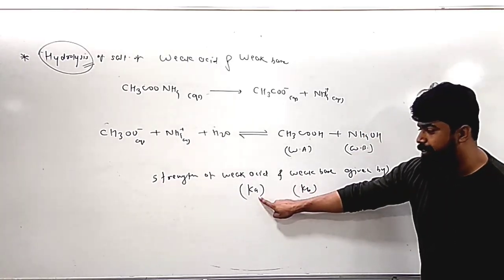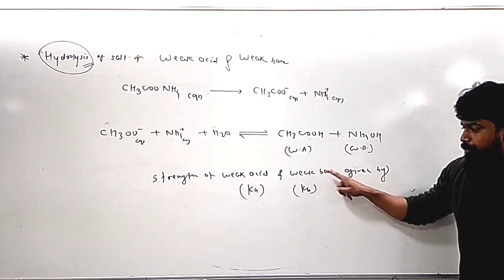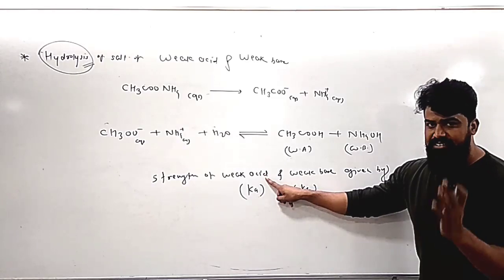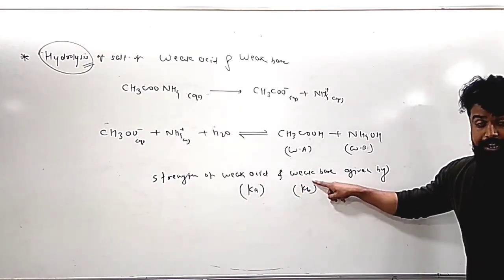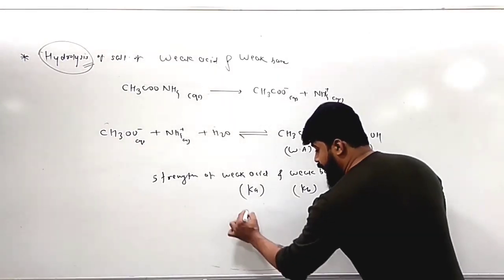Ka is the dissociation constant of the weak acid and Kb is the dissociation constant of the weak base. So the strength of the weak acid can be estimated by Ka and the strength of the weak base can be estimated by Kb.